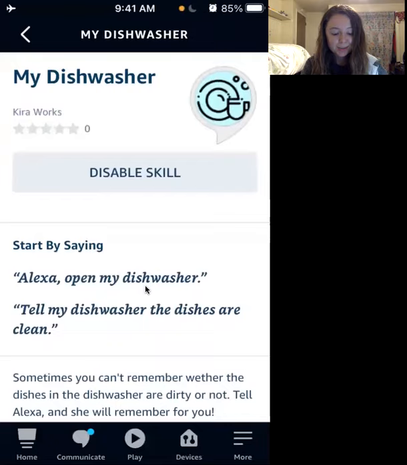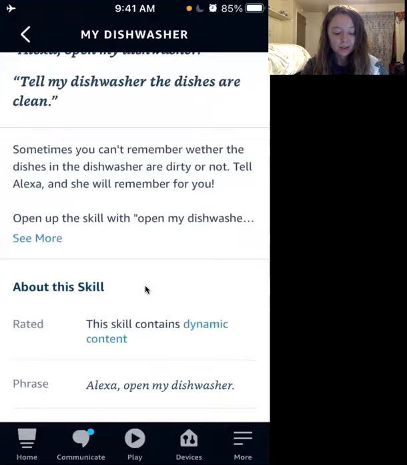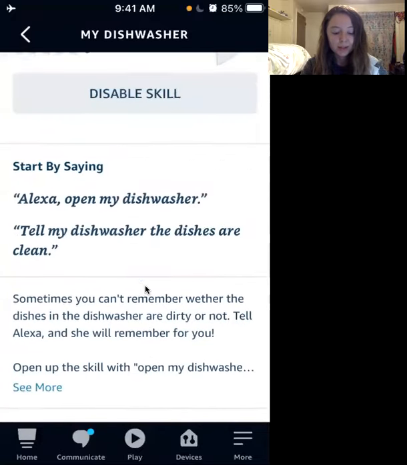So this is what it looks like when we tap on it. You can start the skill by saying those. So whenever you open the dishwasher, sometimes you can't remember if you ran it or not, or if the dishes are clean. And so it's great to have Alexa remember for you. And so let's go ahead and try it out.